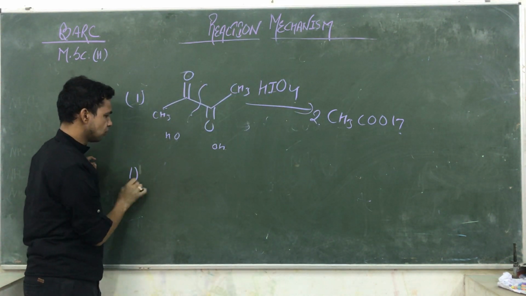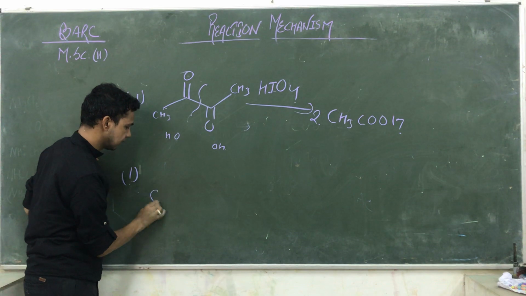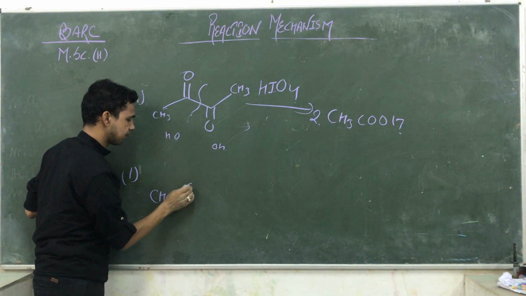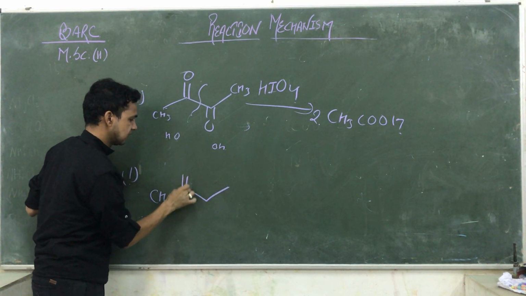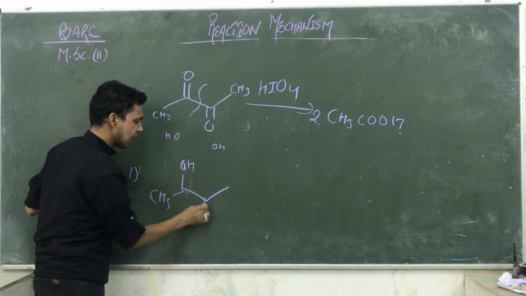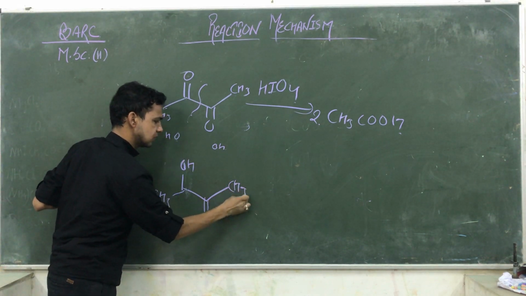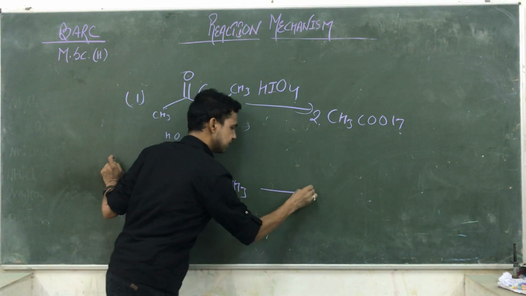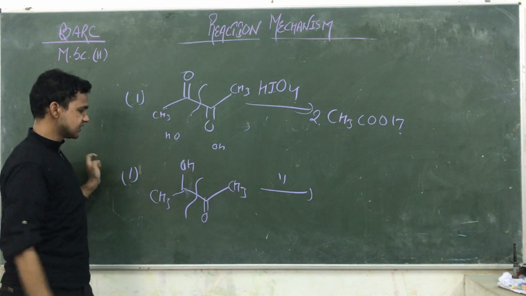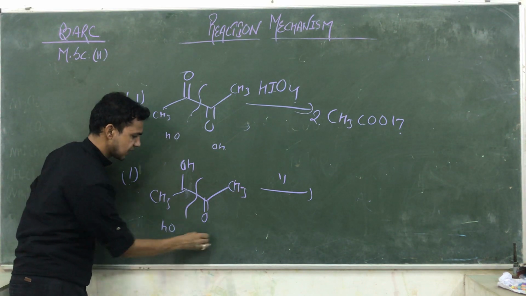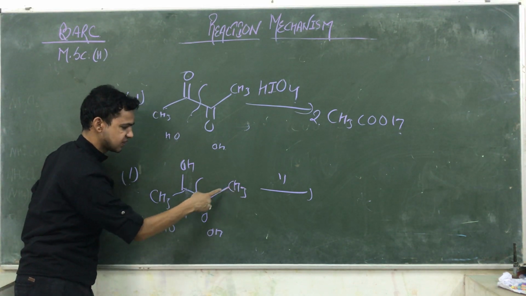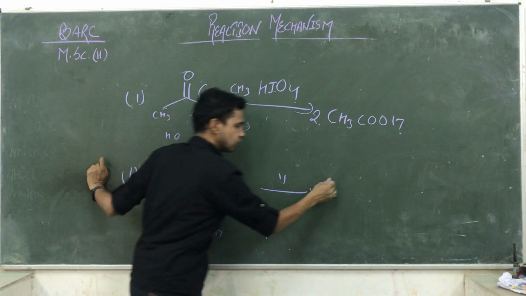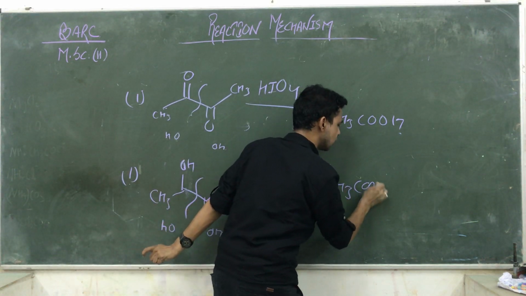Now suppose a hydroxy group is given, an alpha hydroxy ketone. Here hydroxy means OH, a hydroxy ketone is given to you. So here also the bond is decomposed from this side in the presence of a similar kind of reagent. So add OH here and add OH here too, giving you CH3COOH. So first of all you are getting CH3COOH.